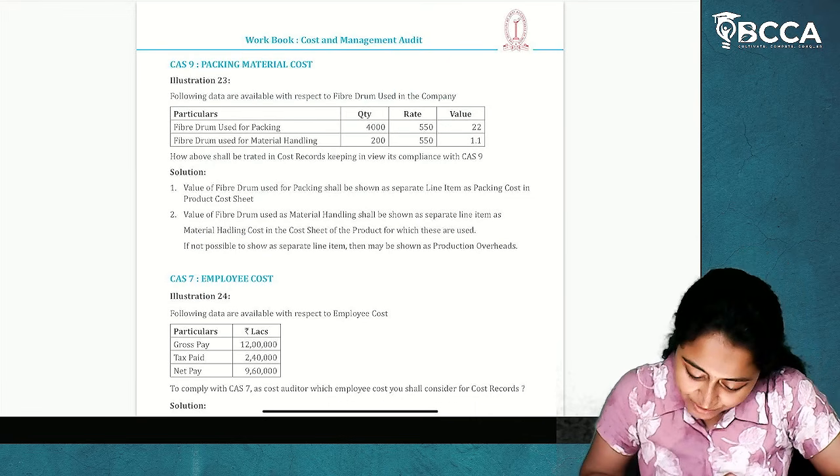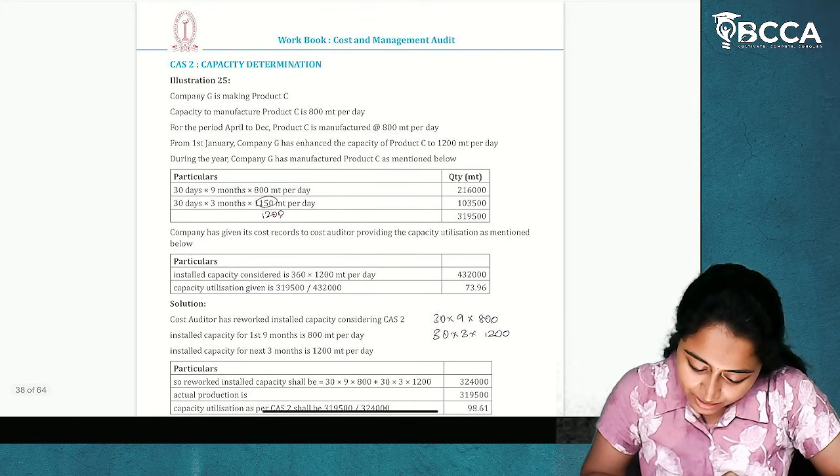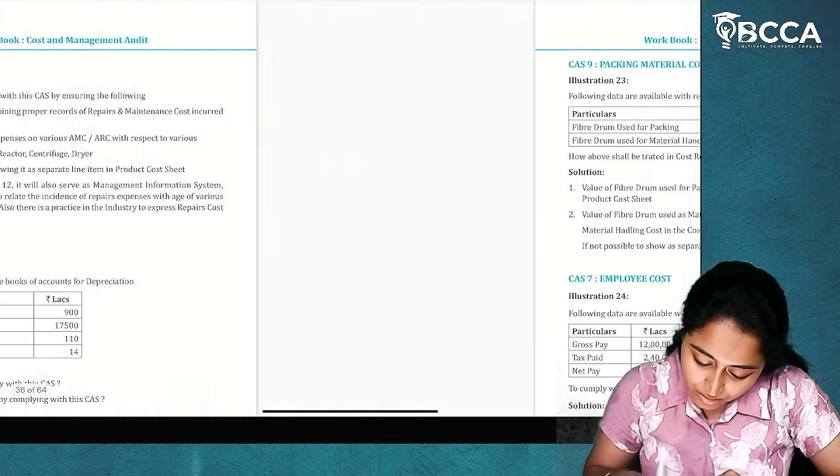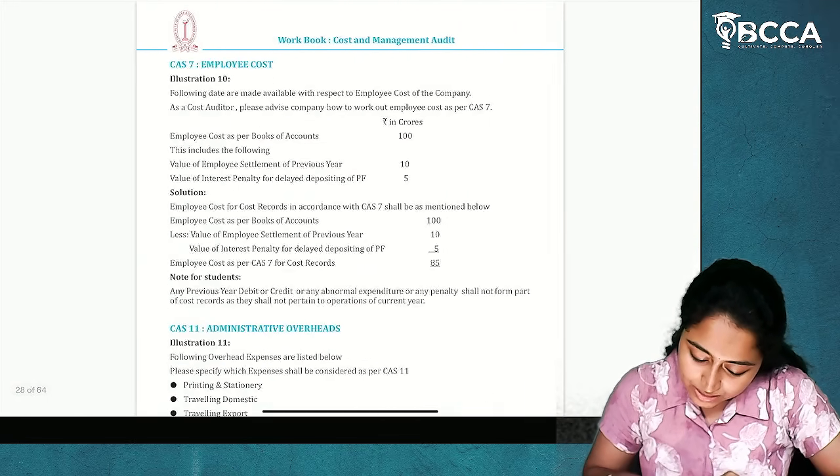Are there any questions for CAS 9? CAS 9 is theory. You can see the theory questions. If we come from the start, we'll understand. Okay.